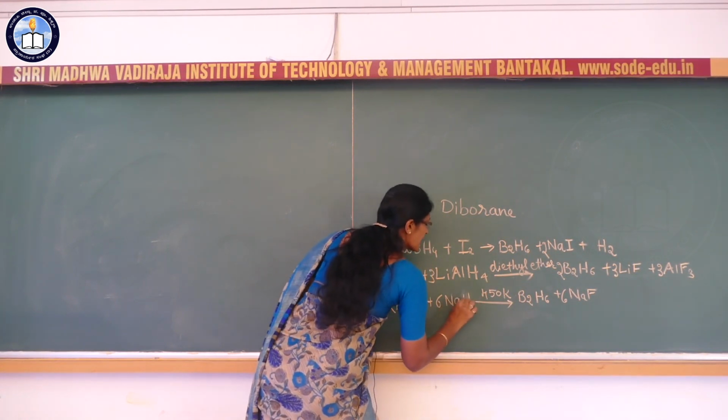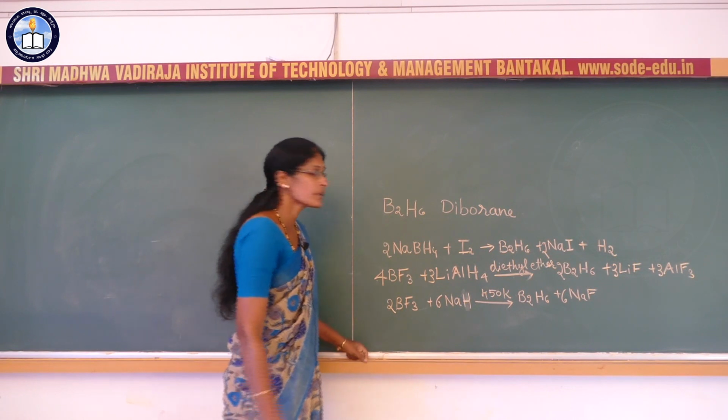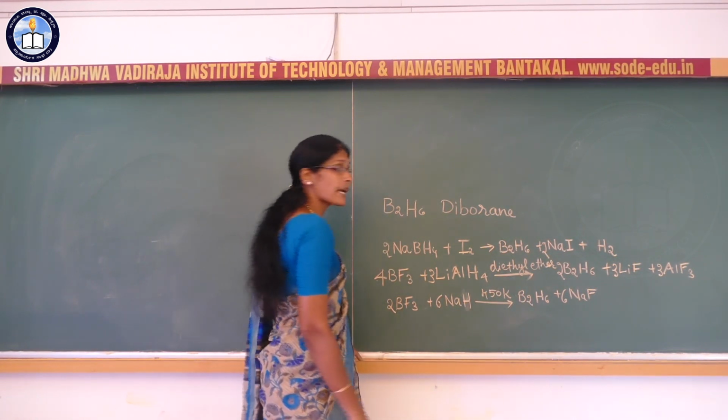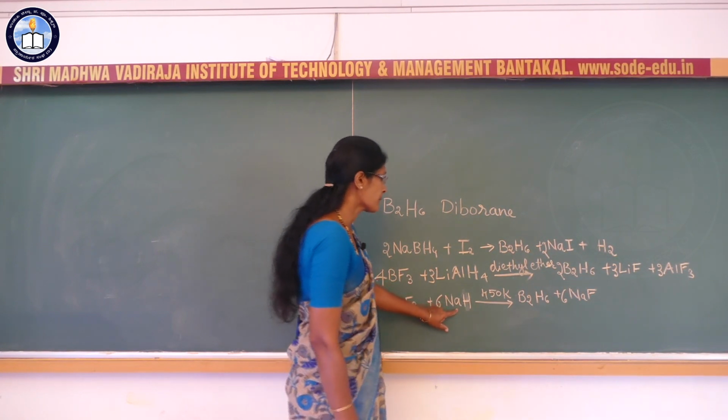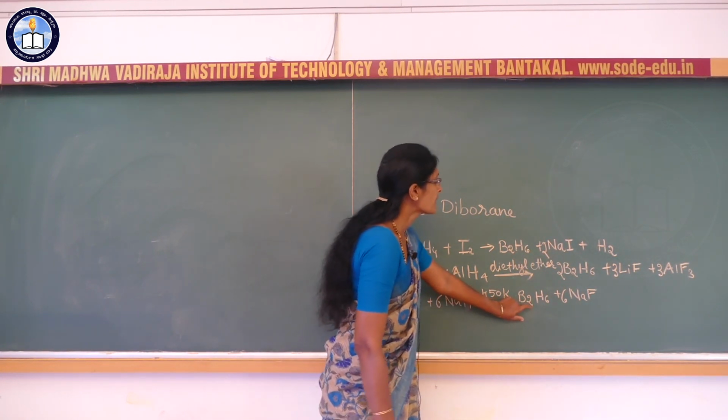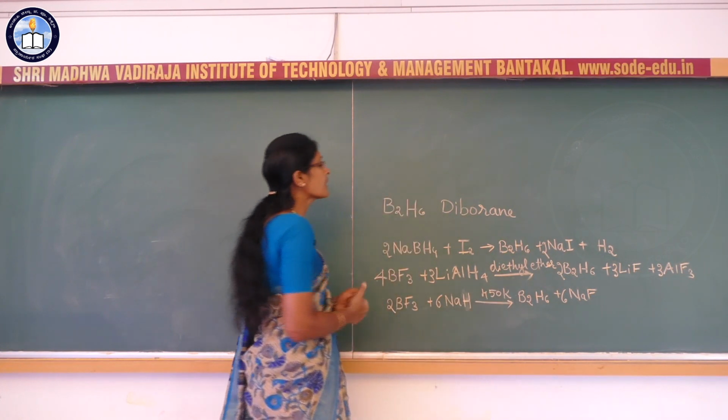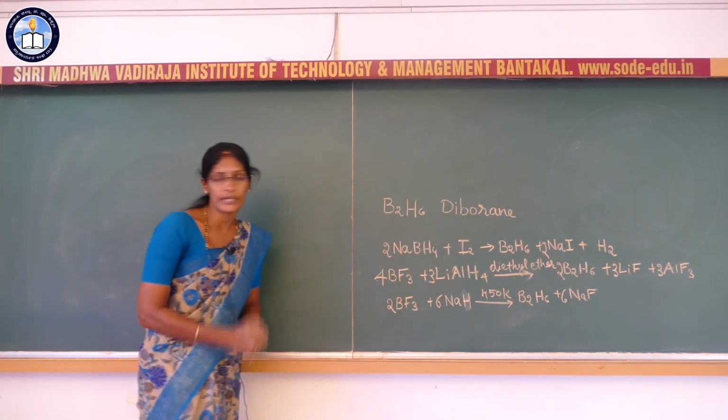So on the industrial scale, it is prepared by the reaction between boron trifluoride and sodium hydride. Now this is about the preparation of diborane.